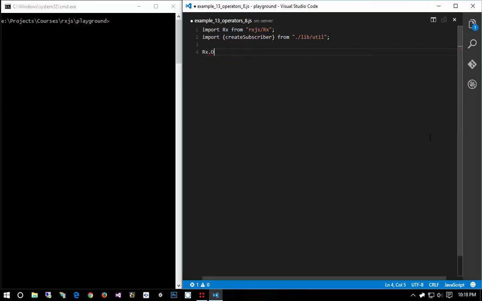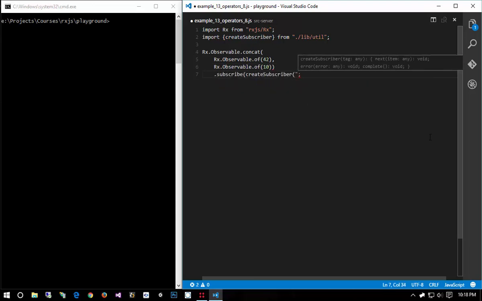So for example, if I do Rx.Observable.concat, and now obviously if I did Rx.Observable.of 42 and 10 or whatever, and I subscribe to this, create subscriber, and we'll do catch here.